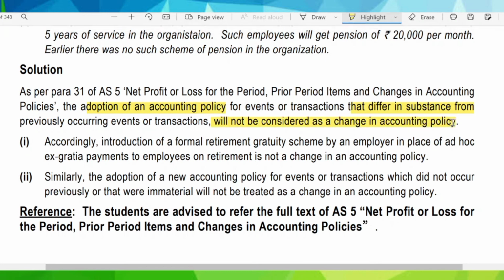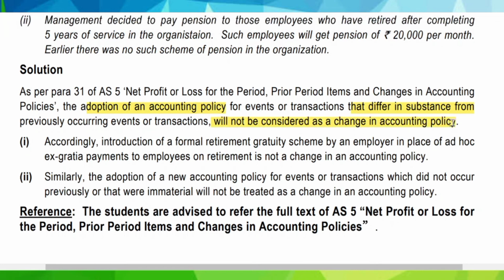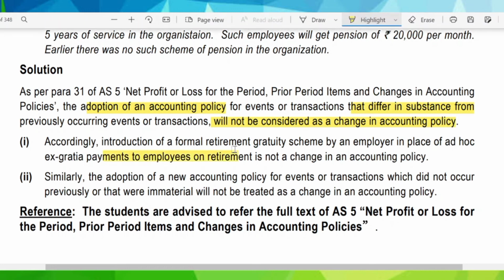So we have seen this in the concepts video also, that there were two examples in which change in accounting policy will not be considered. One example of that was any event or transaction which differs in substance from what was previously occurring. So any new transaction which was not happening earlier and is happening now won't be considered as change in accounting policy. Accordingly, introduction of formal retirement gratuity scheme by the employer in place of an ad hoc ex gratia payments to employee on retirement is not a change in accounting policy.